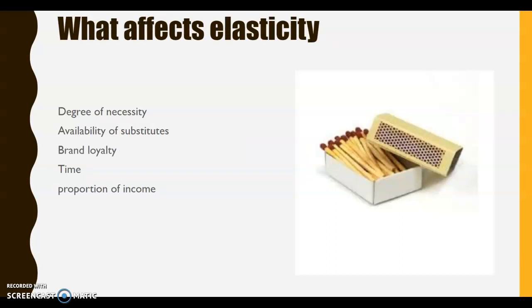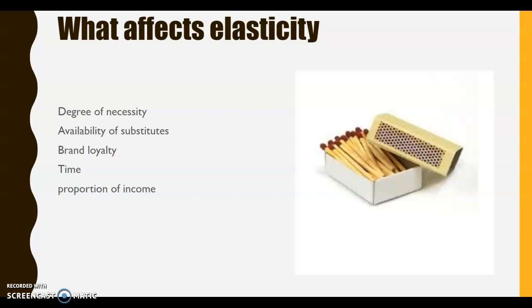So what affects elasticity? Well, there are 5 things that you should revise. One of them is the degree of necessity. So if people really feel like they need something and the price goes up, then they're going to carry on buying it. So this is your face mask example. People really feel like they need face masks at the moment. It's a necessity. The price has gone up. They're going to keep buying it anyway. This is what makes it inelastic. However, the beetroot burgers, the beans, they're not necessities. So people are not going to be so tied into that product, whatever happens with the price.